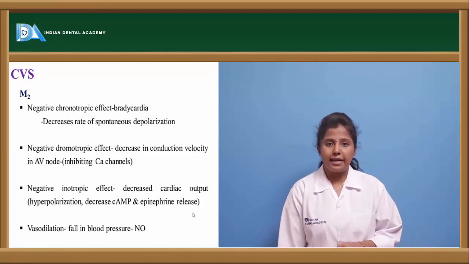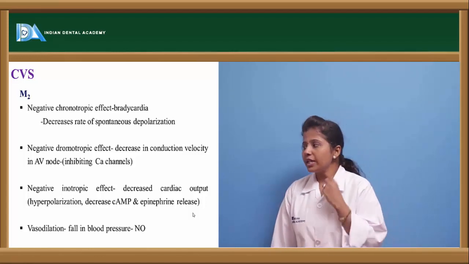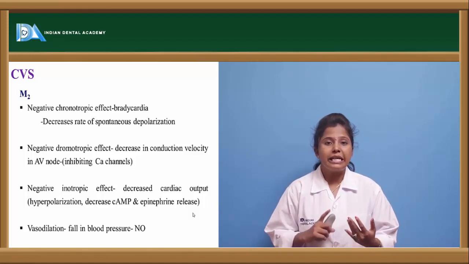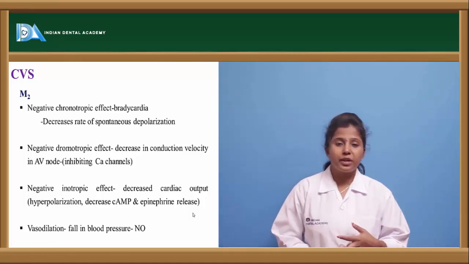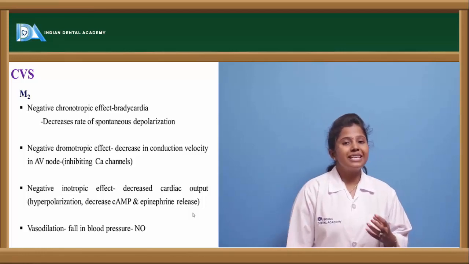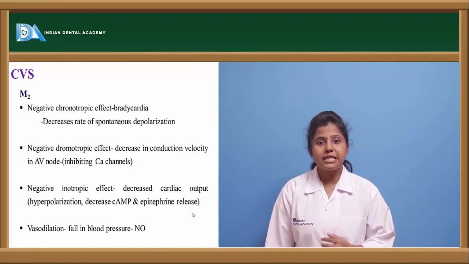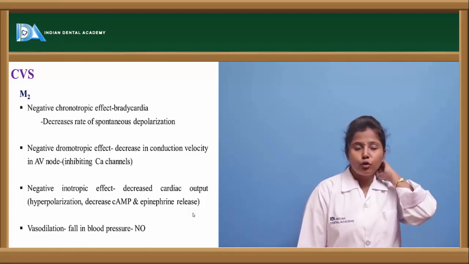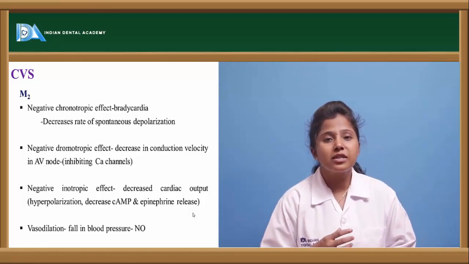If we see the effects on the cardiovascular system, M2 type of muscarinic receptors are present. So in the cardiovascular system, what are the effects we can observe? One thing, it leads to decreased contraction of the heart, decreased heart rate, and it shows negative inotropic effect. So inotropes are the agents which affect the force of contraction of the heart. So these are negative inotropic agents. In the sense, they decrease the heart rate, leading to the bradycardia condition, and it shows negative dromotropic effect also, that is the conduction of impulses through the AV node.